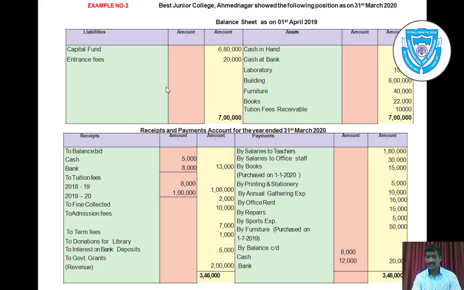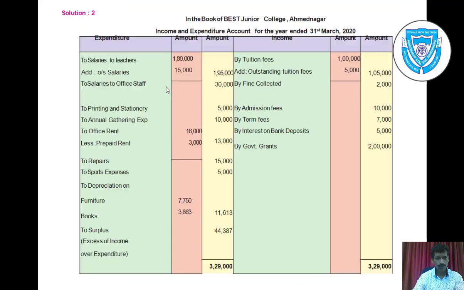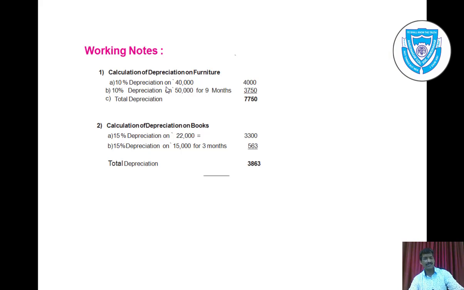Our accounting year is 1st April 2019 to 31st March 2020. Hence January, February and March, only 3 months these books are used, so depreciation will be charged only for 3 months. You can prepare one working note as I have prepared here.